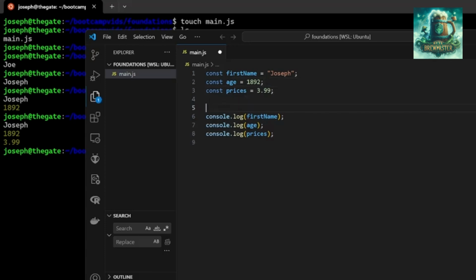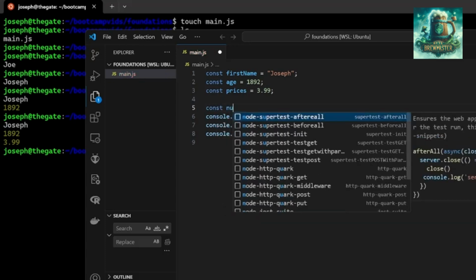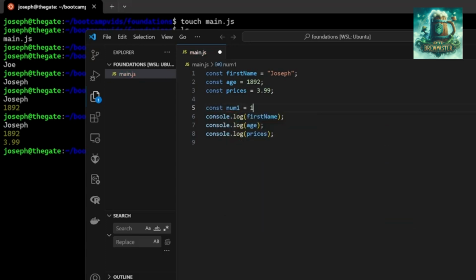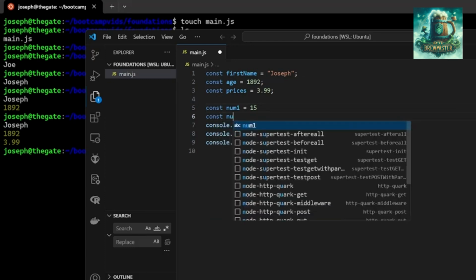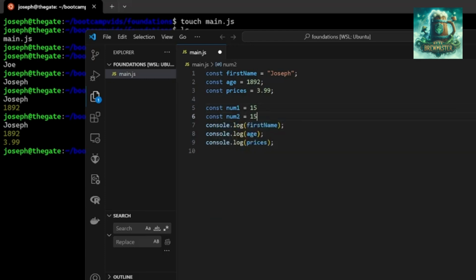What we can actually do is say const number 1 equals 15. Then we'll do const number 2 equals 15. So now we have two variables, number 1 and number 2, and they both hold a value of 15. If we were to print those, it'd be 15 and 15. But let's say we want to do this. We'll keep it constant: const result equals num1 plus num2.